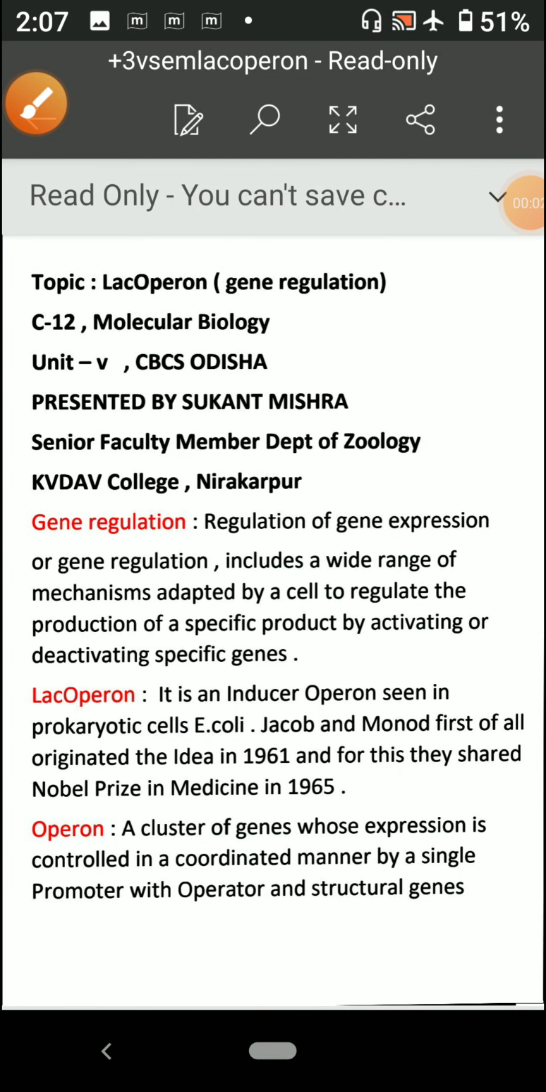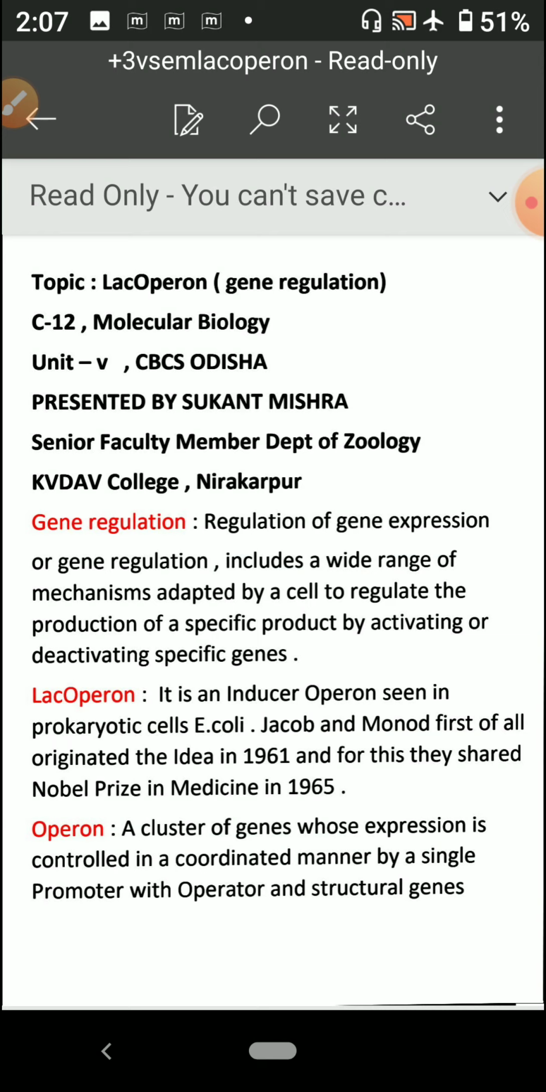Students, today we'll discuss a very important topic, that is gene regulation. And in gene regulation, more specifically, the Lac operon, that is there in your syllabus. That is Core 12, Molecular Biology, Unit 5.